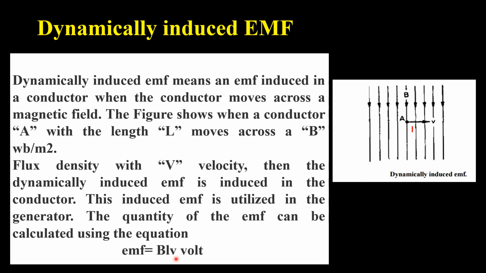So one thing is clear: to induce an EMF, it is essential that there should be relative motion between conductor and magnet. If either the conductor or the magnetic field is moving, then there is EMF induction, and if both the conductor and magnet are stationary or both are moving with the same speed, that means the relative motion between conductor and magnet is zero, then there will be no EMF induction in the coil.